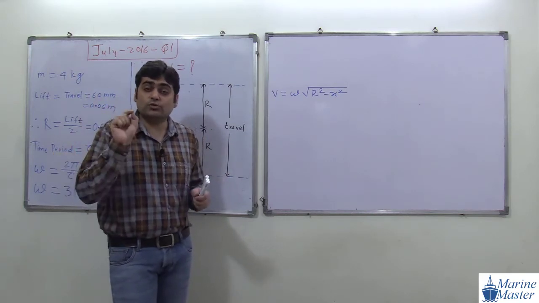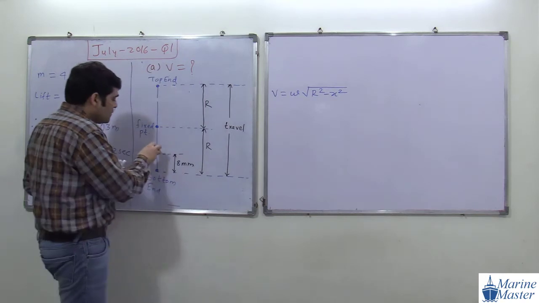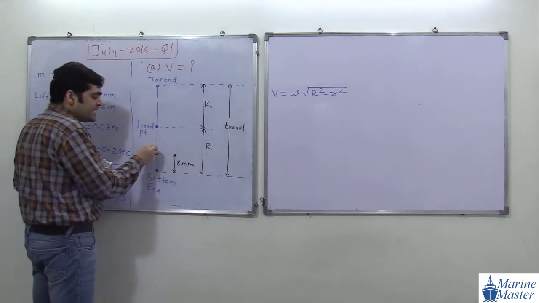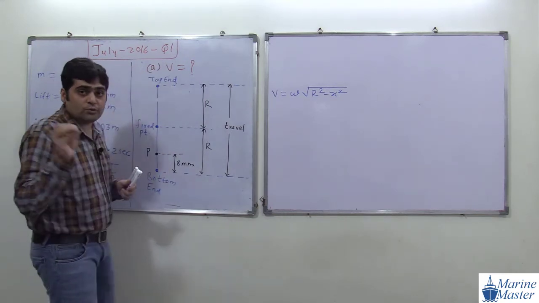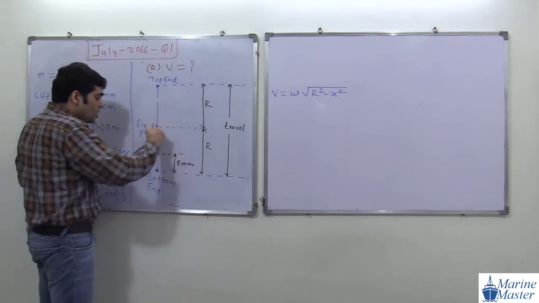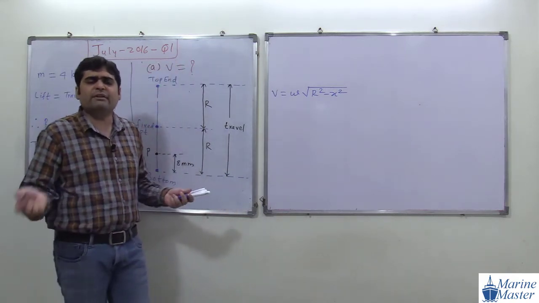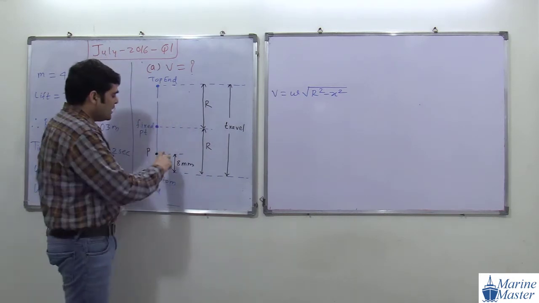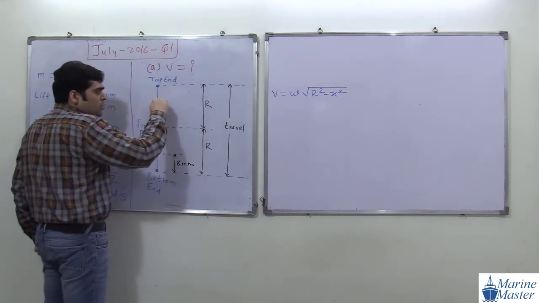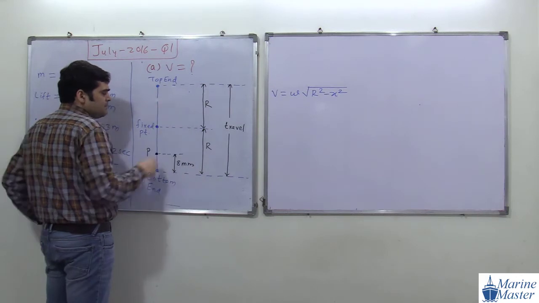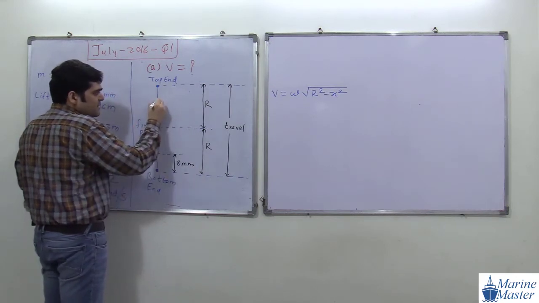So in that case, the position of our point P, or point of interest, where the follower exactly is, we should know exactly, above the fixed point or below the fixed point. Here it is not like that. For the velocity, we just need the value of x. So if you consider point P from here or from here, this x distance will be the same. Means if you assume this point P is here, just we assume.